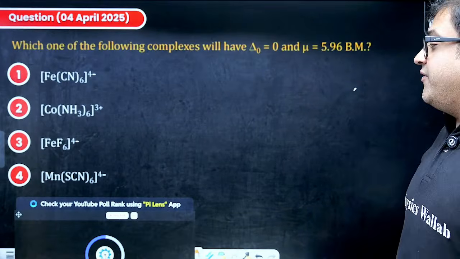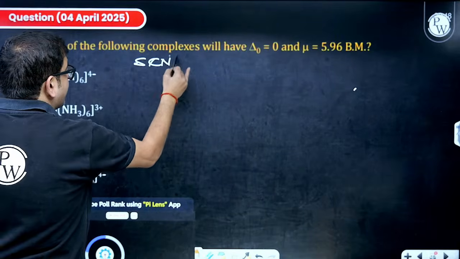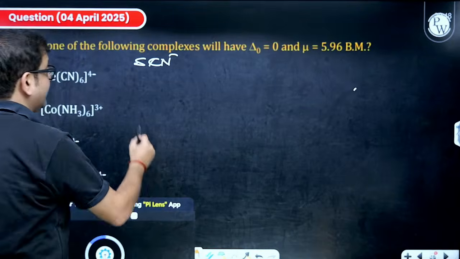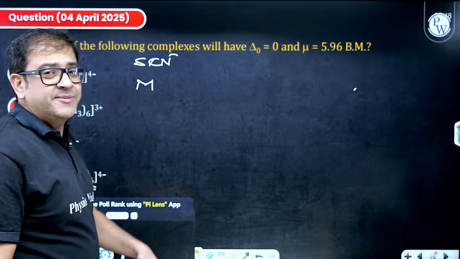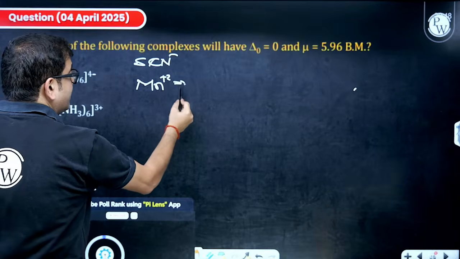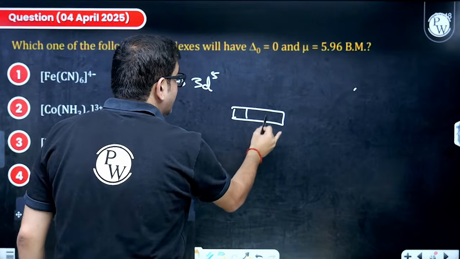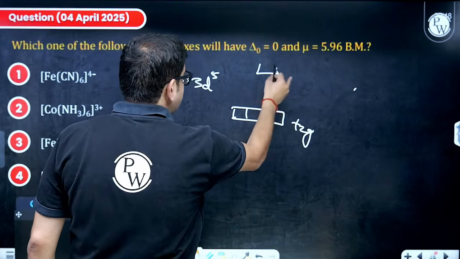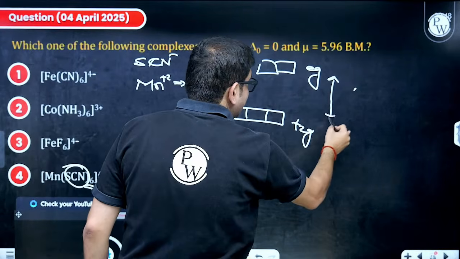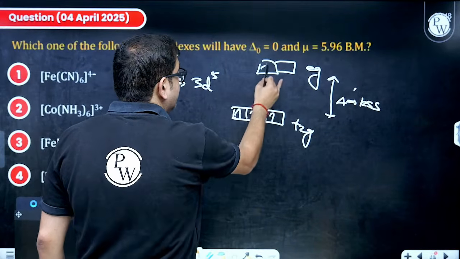Yes, definitely. Everybody knows, sir, SCN minus is a weak field ligand. Therefore, this weak field ligand having coordination number 6 will bring no high splitting because the field is very weak. So manganese in +2 state will be 3d5 with practically no splitting. So this will be the t2g set, this will be the eg set, and because the crystal field splitting is very less, because it is a weak field ligand, therefore I will be having 1, 2, 3, then 4, 5.